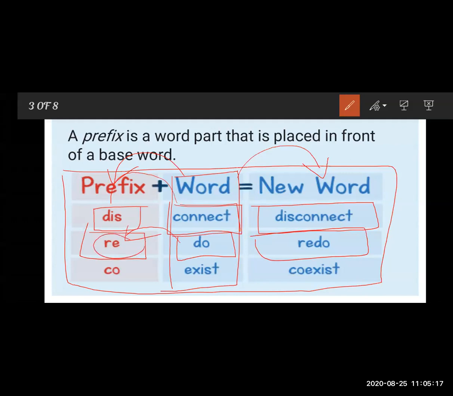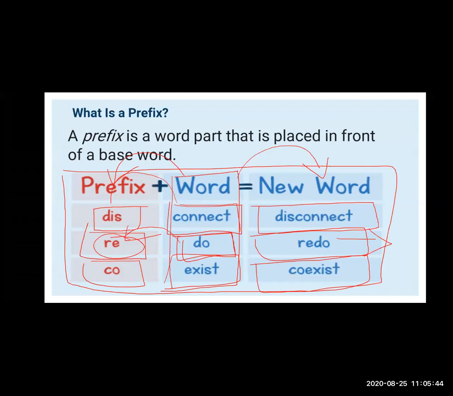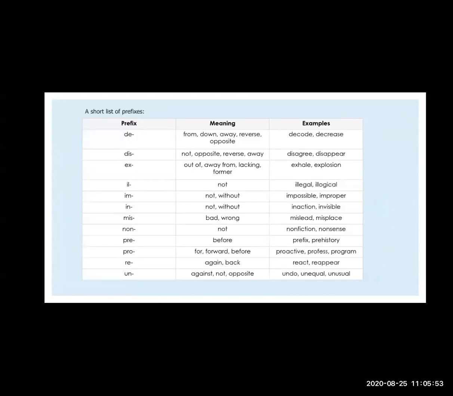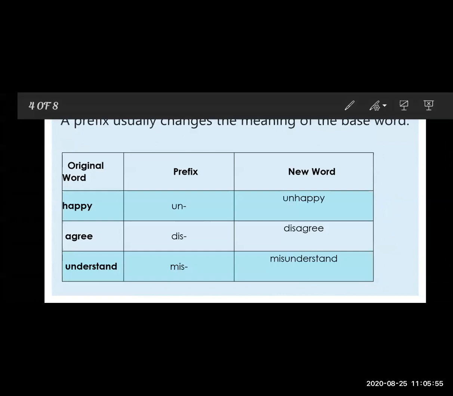So what is the meaning of re here? The meaning of the base word changes. Redo means do again. Now the next one is co. Here we added the co prefix to the base word exist, and the new word formed is coexist. We added the prefix to the base word and changed the word, and the meaning of the word also changes. Now see, some more examples are here.